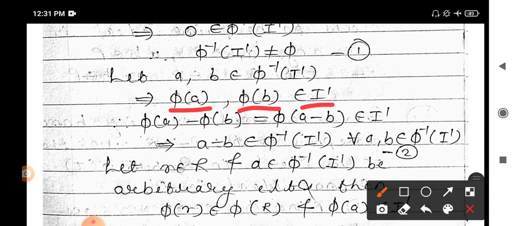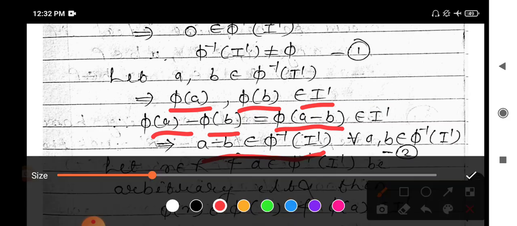I dash is an ideal, therefore it is a subring. This implies phi of a minus phi of b belongs to I dash. But phi of a minus phi of b is phi of a minus b, since phi is a homomorphism. This implies phi of a minus b belongs to I dash. This implies a minus b belongs to phi inverse of I dash. This proves that phi inverse of I dash is a subring.